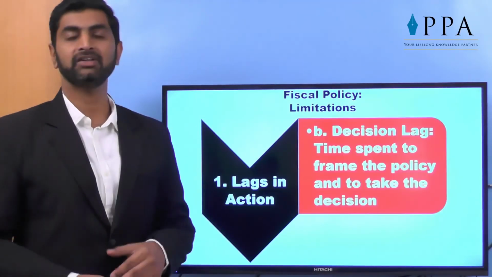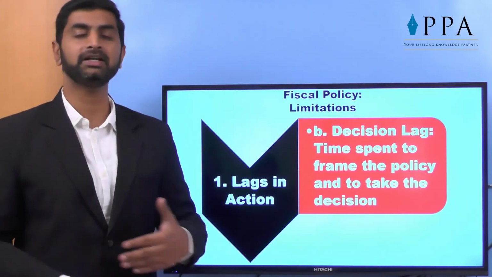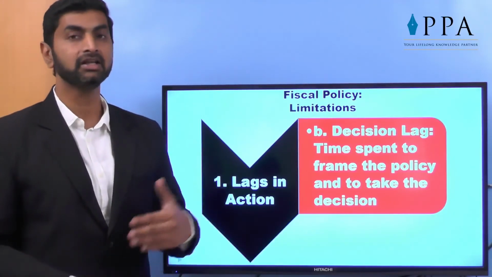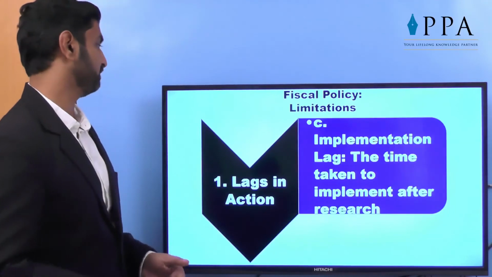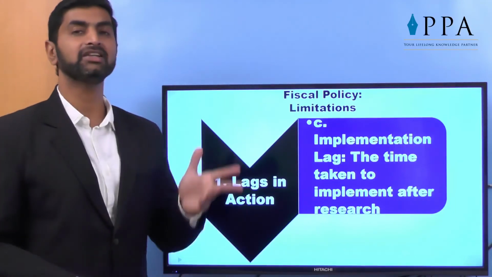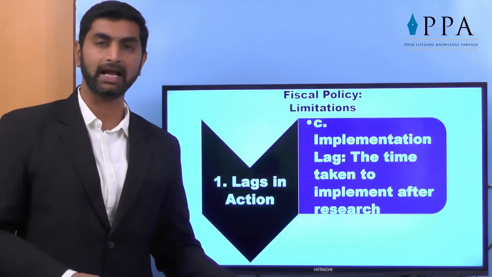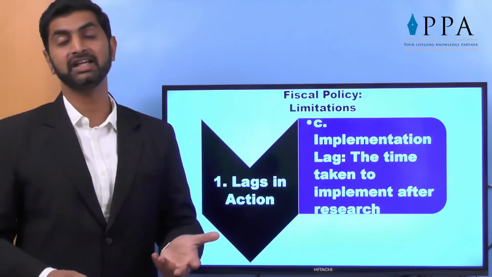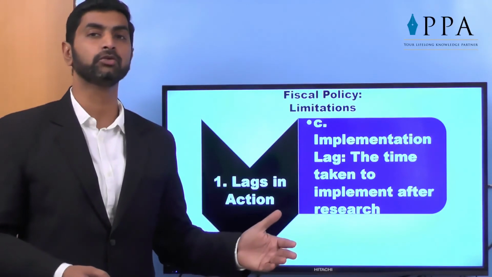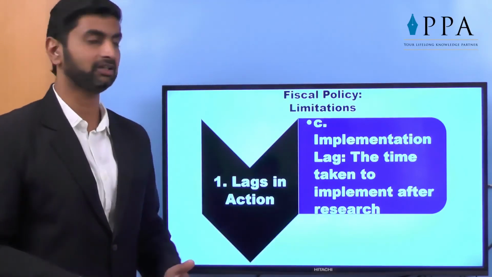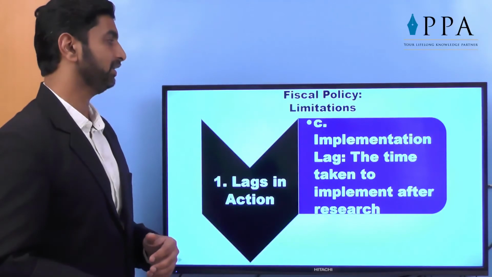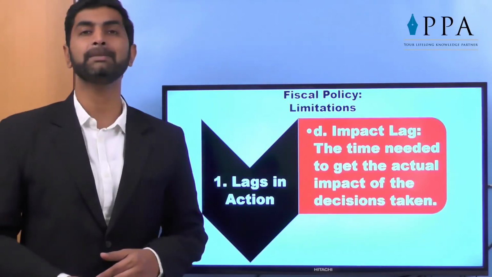Then decision lag. Once it is recognized and accepted by government, it takes a long time for taking the decision and starting the actual implementation. Implementation lag. Once it is implemented, still there are some things which are to be actually worked out. Like GST, it was under discussion for 3 to 4 years, and finally it was introduced in our country. So implementation lag is also there. And finally the impact lag.